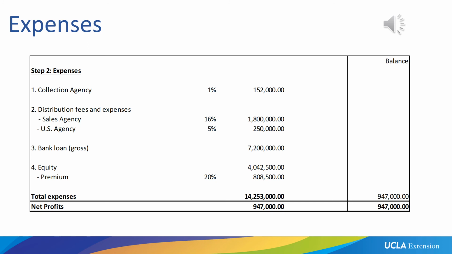The bank loan is being repaid next. That's our gross bank loan of $7,200,000, and then our equity is being paid. That was $4,042,500. The equity investor is charging us a 20% premium. 20% of $4,042,500 is $808,500. So altogether, if we sum up all our expenses, we have to pay